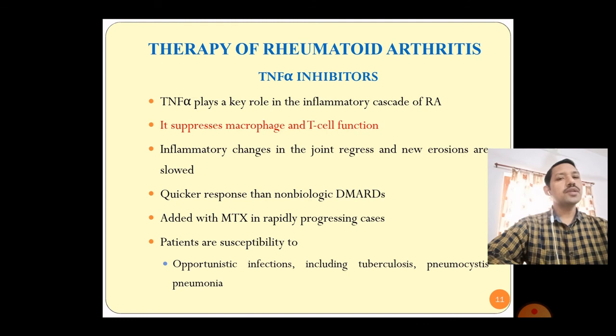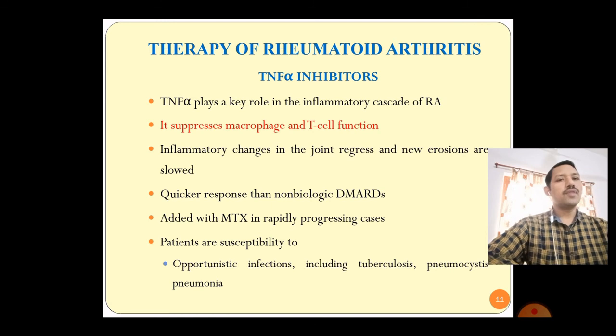TNF alpha inhibitors suppress macrophage and T cell function. Therefore, inflammatory changes in the joints are regressed and the new erosion may be slowed down.